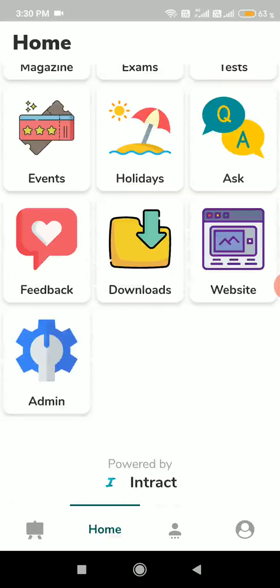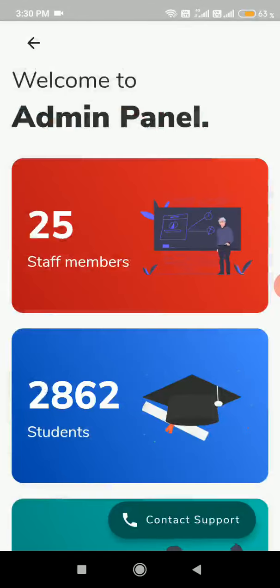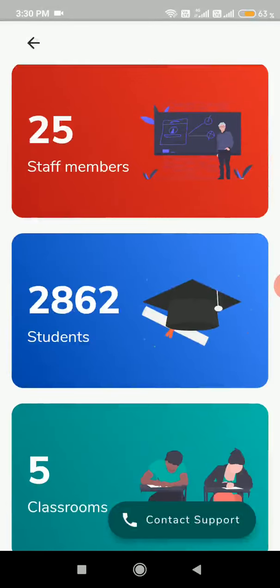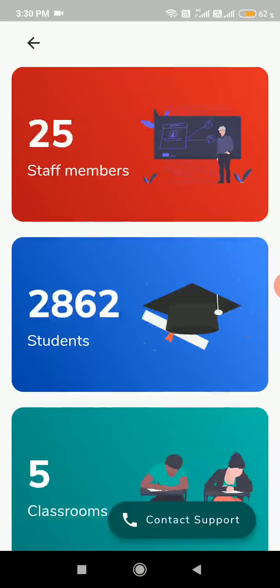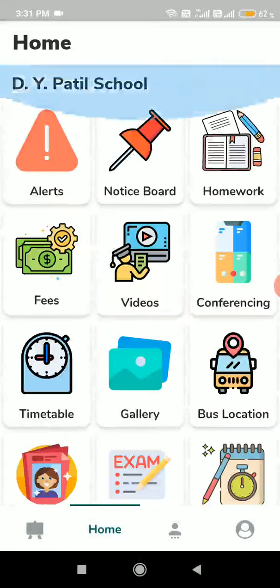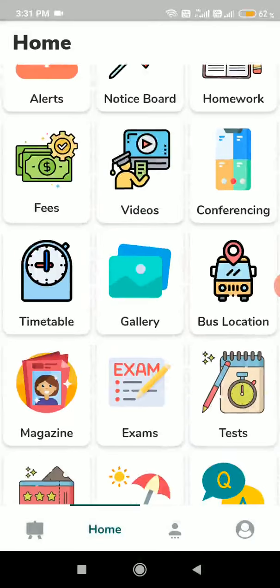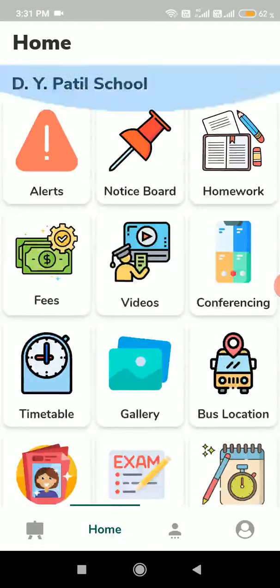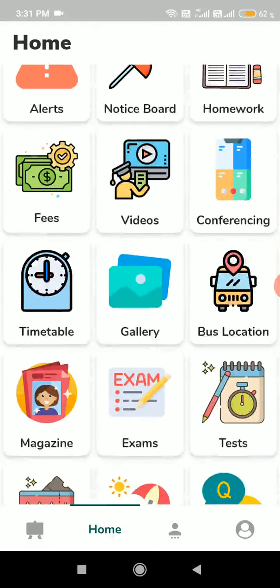Now let's go to the admin panel. Now in admin panel, here we have done things such that admin is like the god of the app. He can see everything, right? Consider your school has 2,862 students, 5 classrooms, 25 staff members, right? He can see everything. Just like a principal of a school, what does he do? He takes a stroll around the school, sees what's happening in every class, right? Similarly, he can do it here too.